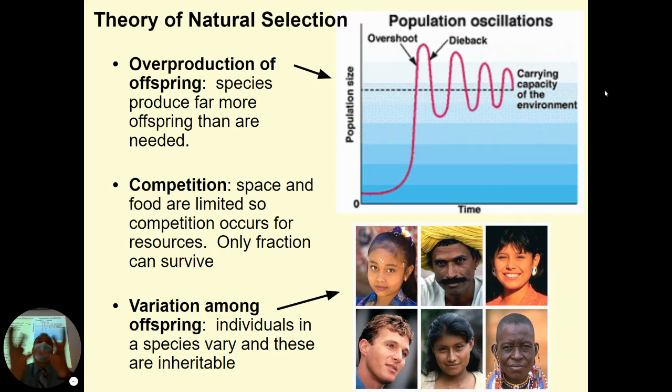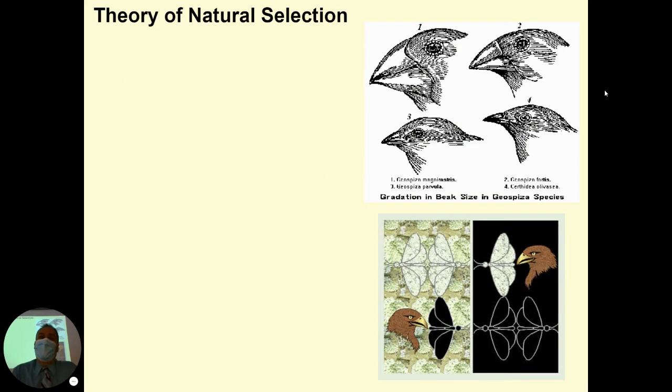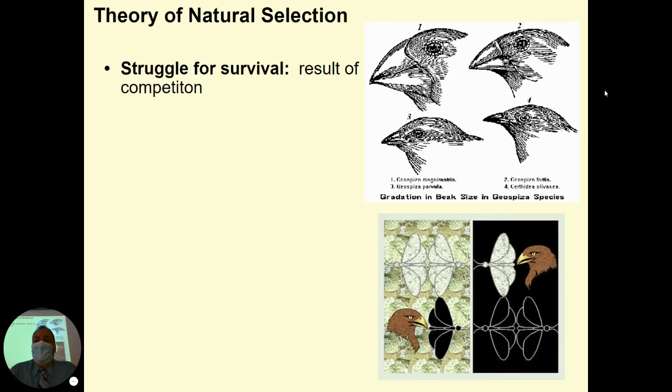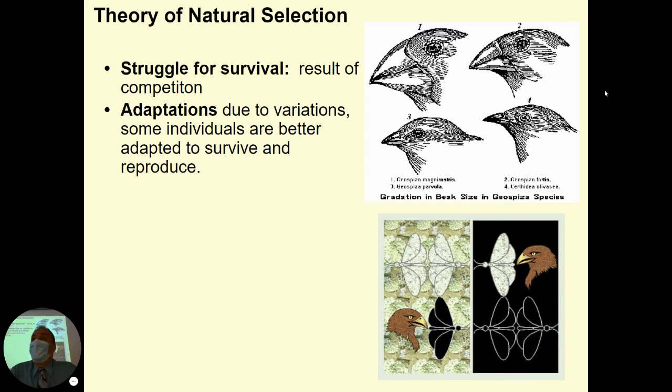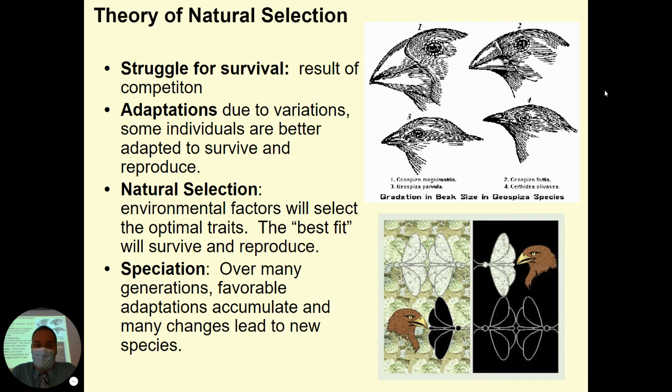The ones that happen to be born with helpful variations, useful variations. Because there's this competition, because there's a limited amount of resources, there's predators, there's all these factors that are affecting the population. The variations that are most helpful, they are going to be the ones that survive better and therefore pass their genes on to the next generation.